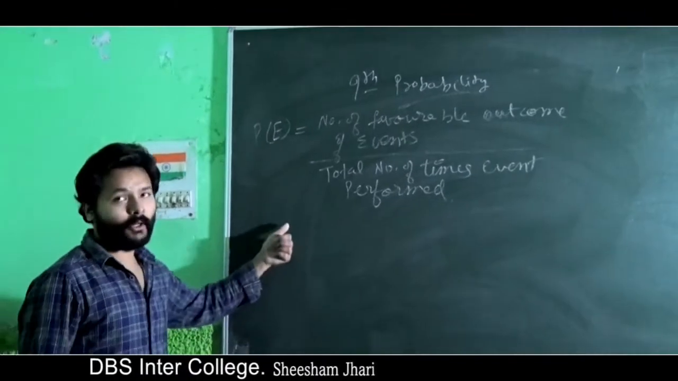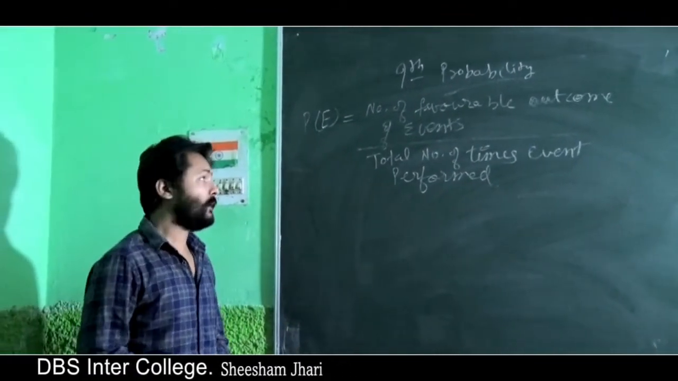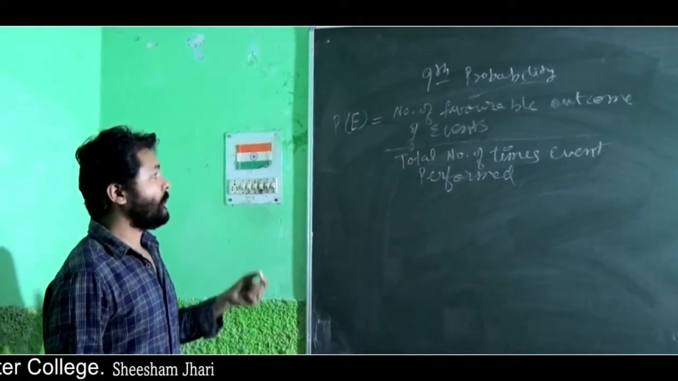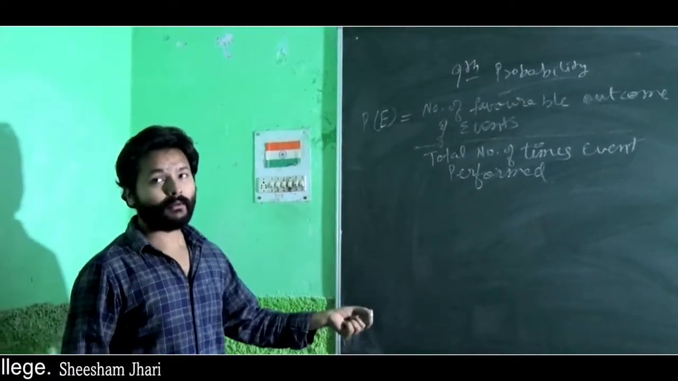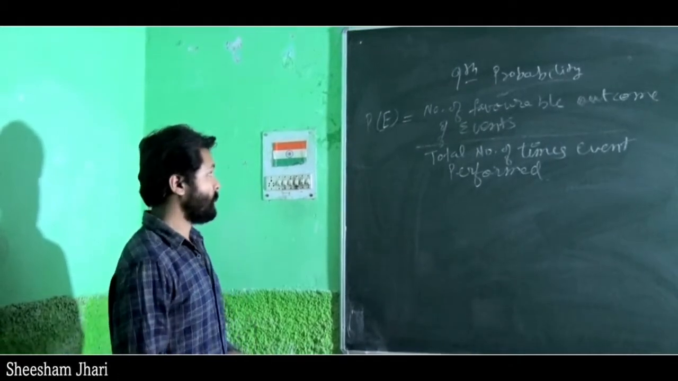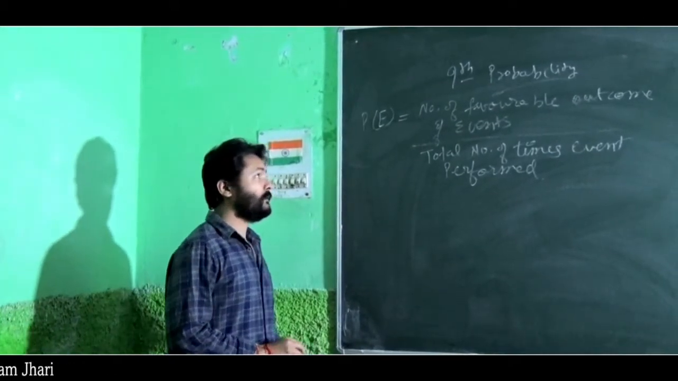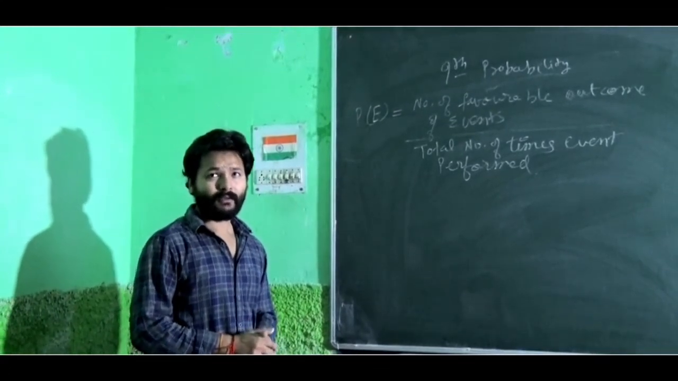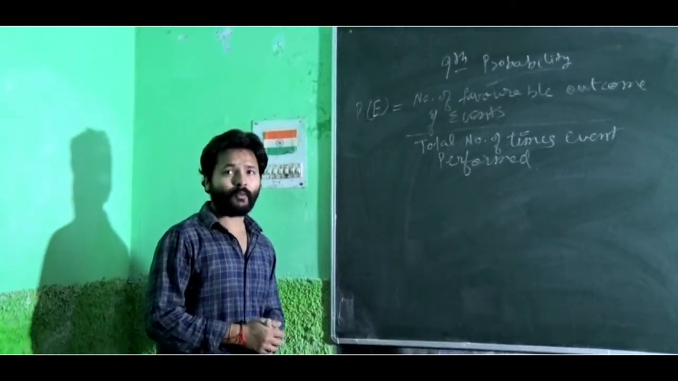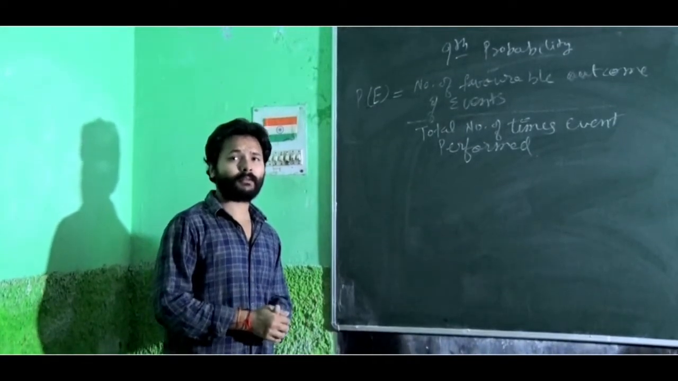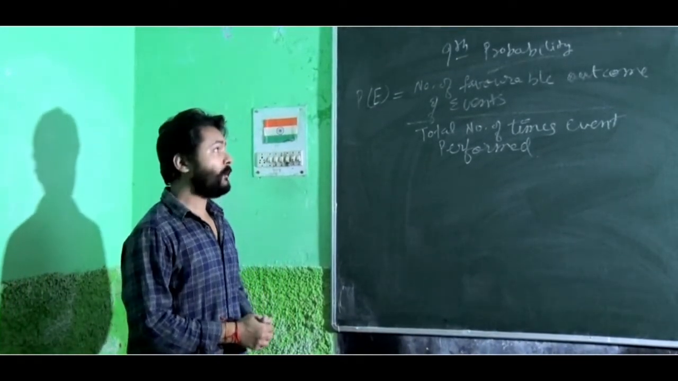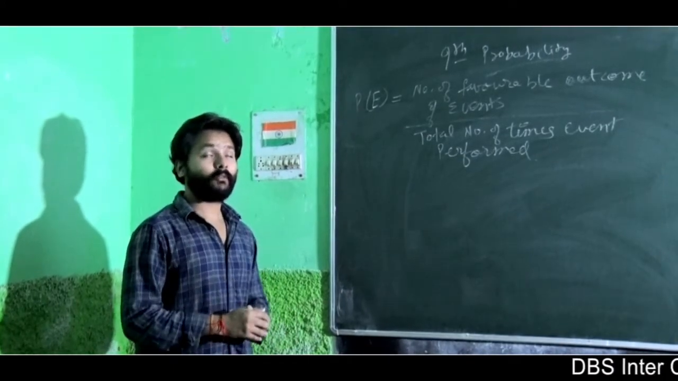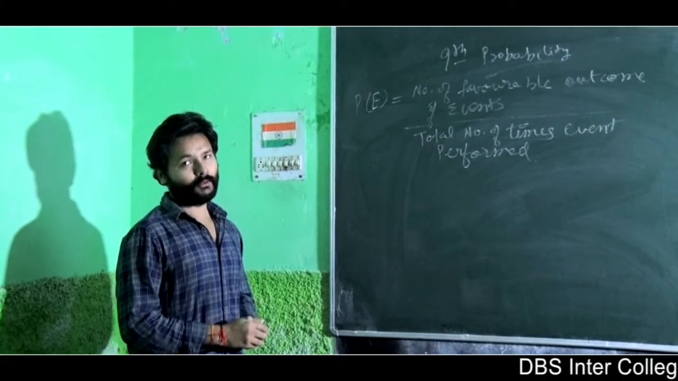There is only one formula in this chapter. You should learn this by heart: the total number of favorable outcomes in the event divided by the total number of times the event has been performed. Now, probability means the possibility of an event happening. If I say that the sun rises in the east in the morning, the probability will be 1, because that is a confirmed event. Any event which is confirmed has probability 1.